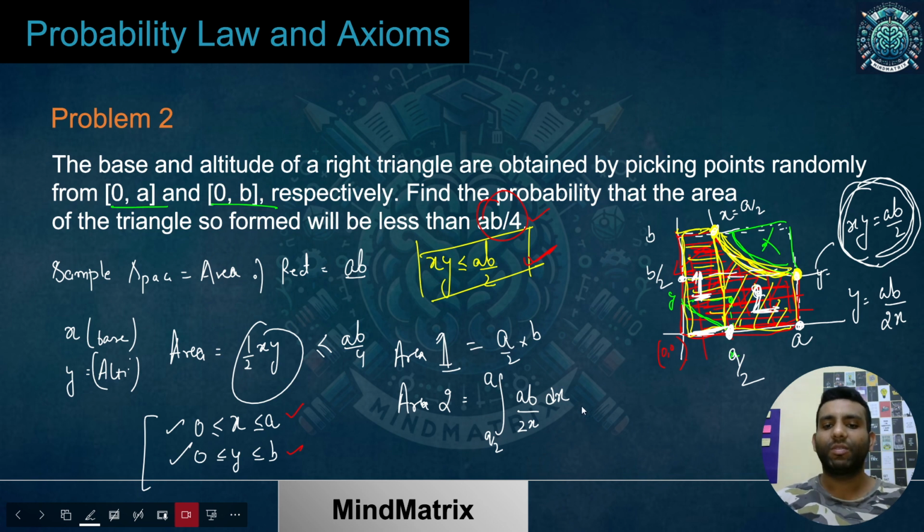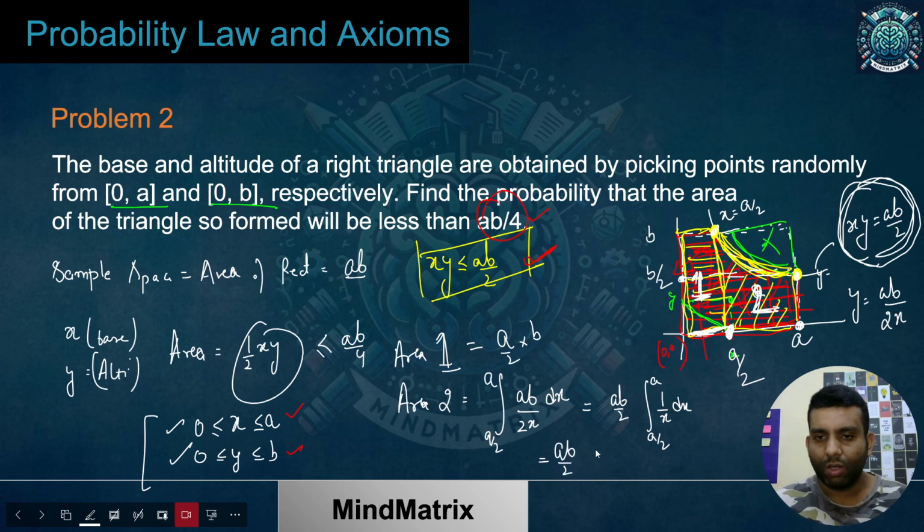So what is the answer you will get? AB by 2 would be coming up outside. What is this thing? 1 by x dx from a by 2 to a. The integration of 1 by x is log x. So this is AB by 2 log x, and the lower value I'll be putting is a by 2 and the upper is a. AB by 2 as it is, and we have log a minus log a by 2.